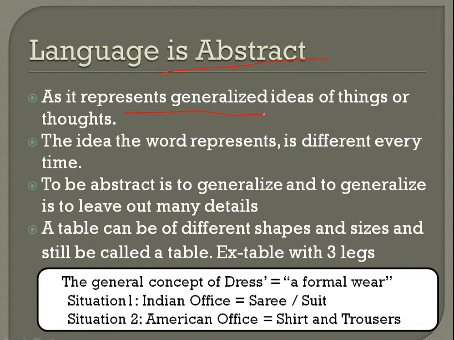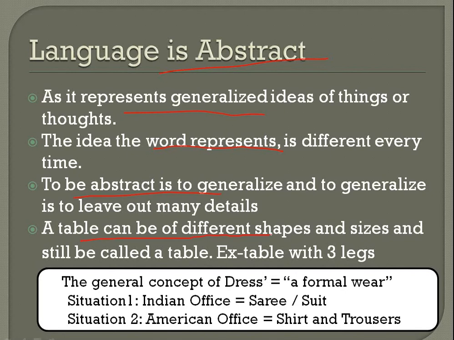If I want to say I am going to buy some stuff from a stationery shop, instead of saying from a shop from where we can get pencils, various sheets, colored sheets, chart papers, or different things, no, you use one concept, that is a stationery shop, right? The idea the word represents is different every time. To be abstract is to generalize things, right?